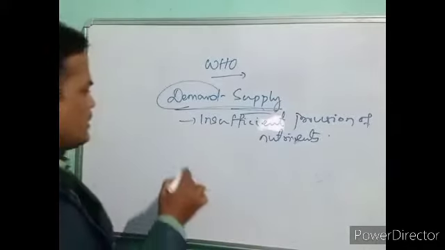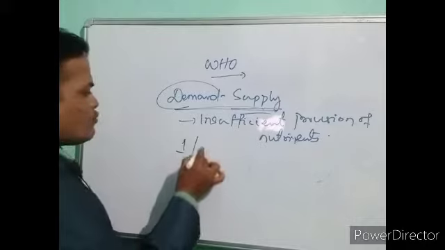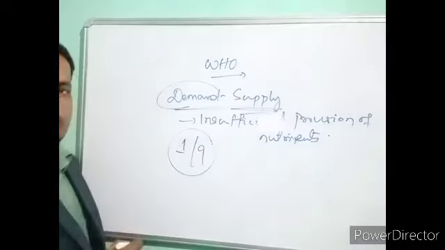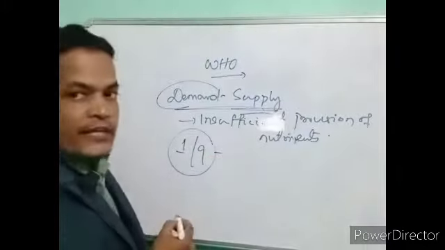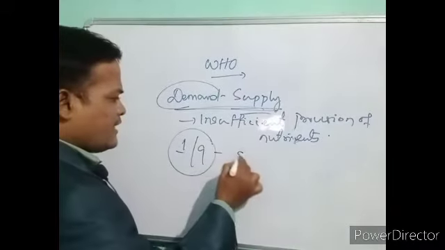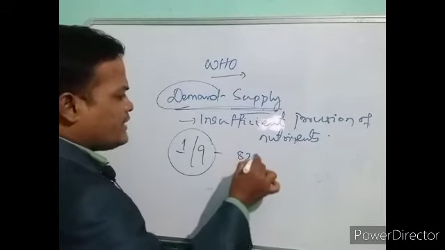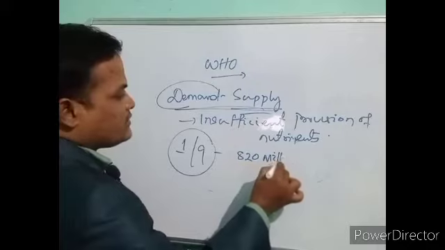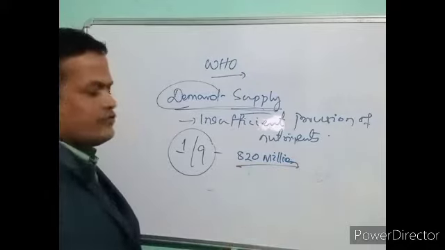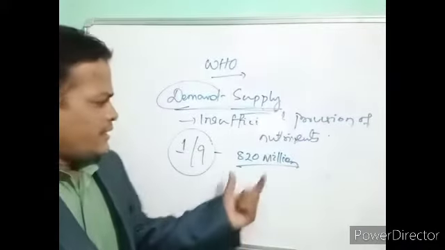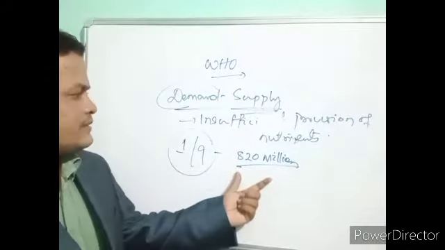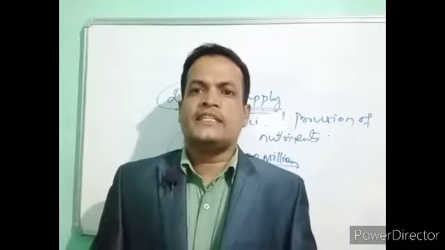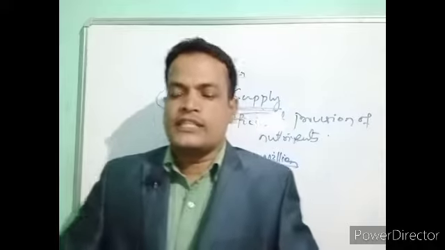As we have already told, 1 out of 9 people is suffering from malnutrition or is undernourished, and each year 820 million are suffering from malnutrition at the world level. Is it right? And many more are dying each year due to lack of nutrients.